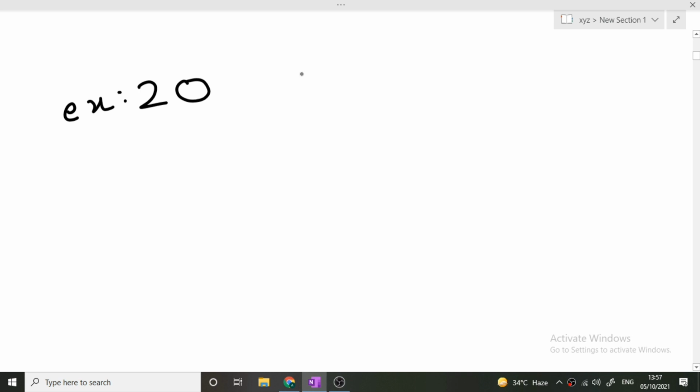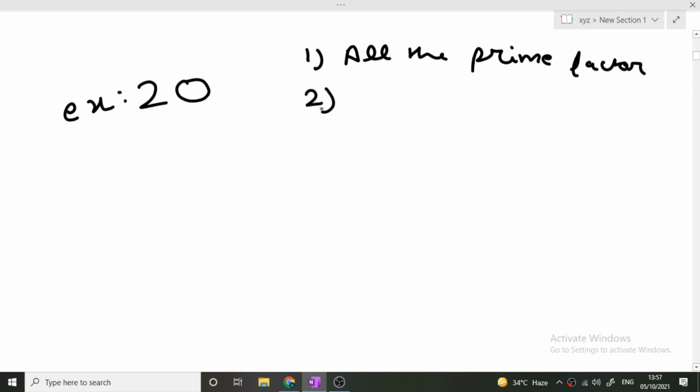What we'll do is, first of all, find all the prime factors of 20. Once we have found all the prime factors, we will find the greatest prime factor of all.